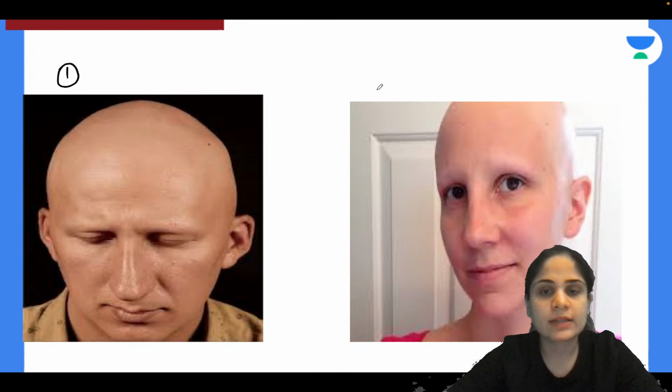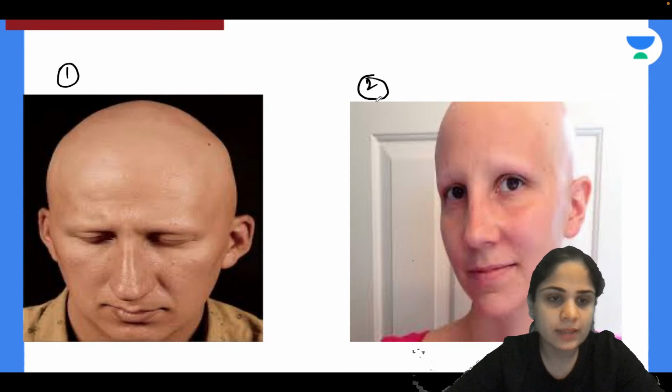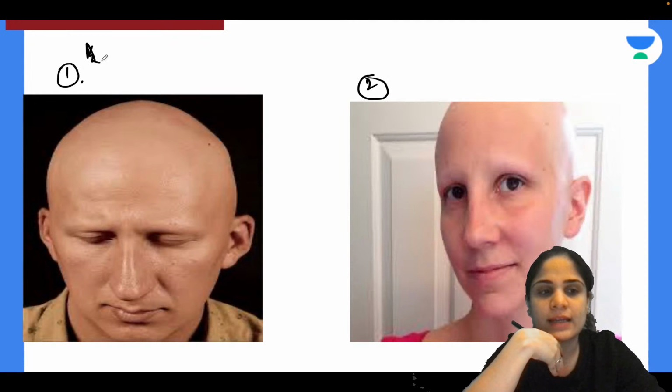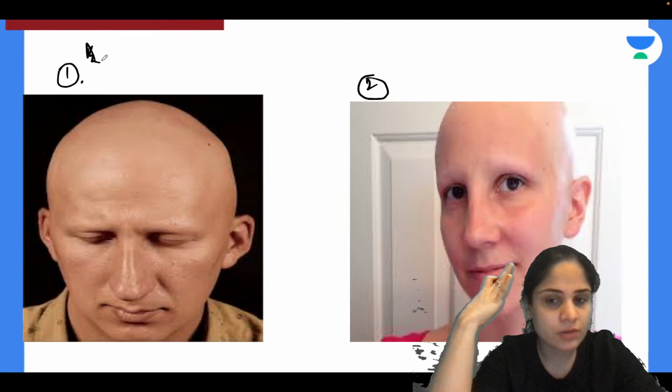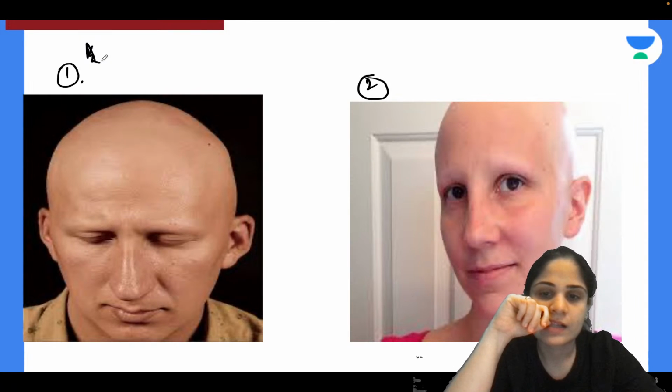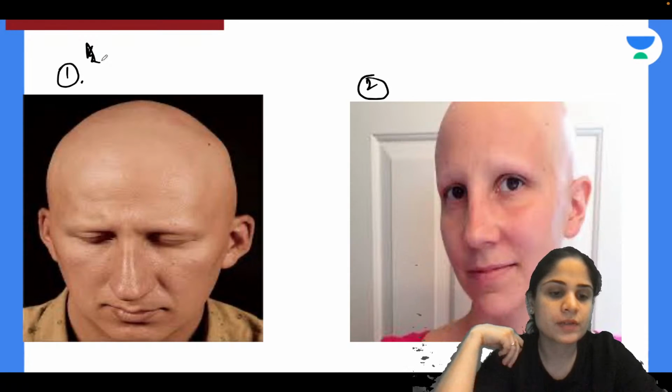Okay, all right. Now, can you identify picture number 1 or condition number 1 and condition number 2 for me? They both are different. So let me define for you. I think picture number 1 and 2 look almost the same. Number 1, he is having hair loss all around the face, face and neck region. And in number 2, she is having loss of hair everywhere, the entire body. So which one is alopecia totalis and which one is alopecia universalis?